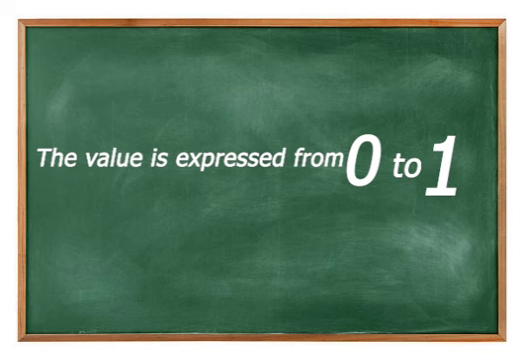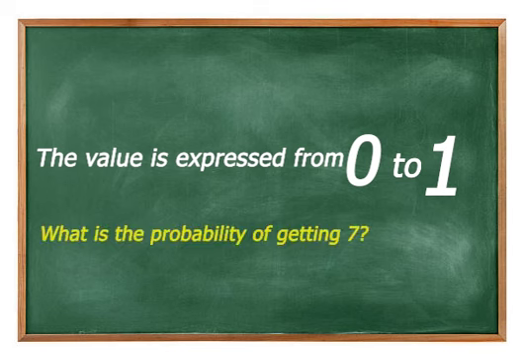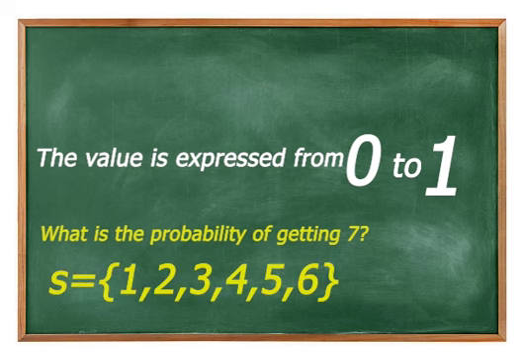What if it is 0? If it is 0, then that is impossible. That will never likely happen. For example, in the case of rolling a die, what is the probability of getting 7? First of all, in rolling a die, the sample space is 1 up to 6, so getting 7 is impossible. So the value will be 0 because there is no event which matches 7 in the case of rolling a die.